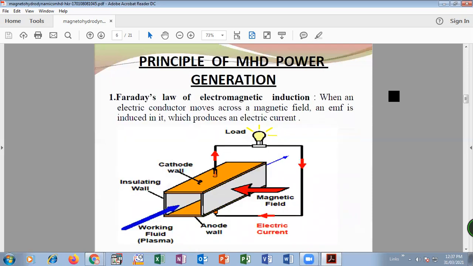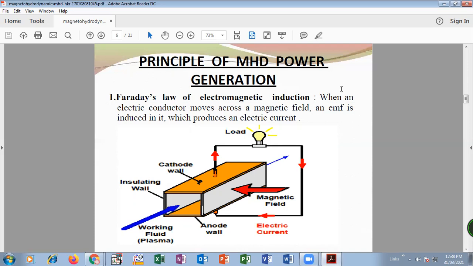Then the main part, that is the principle of magnetohydrodynamics, how it works. It works on Faraday's law of electromagnetic induction. So what does Faraday's law say? When an electric conductor moves across a magnetic field, an EMF is induced in it.